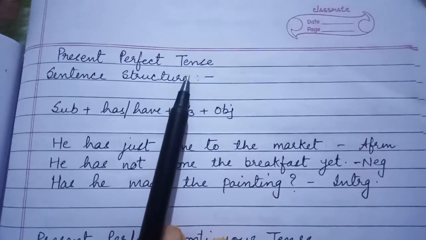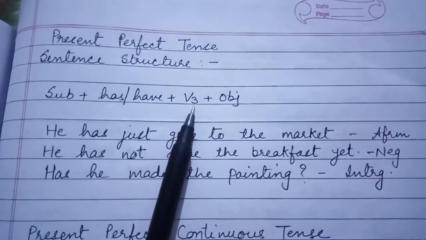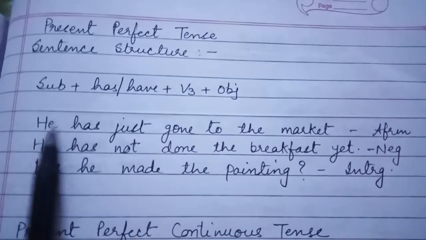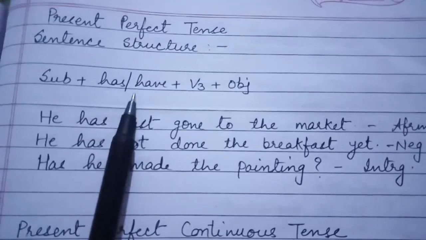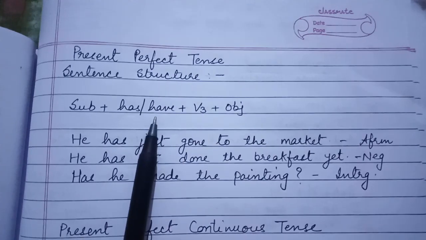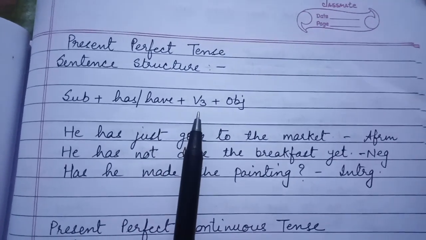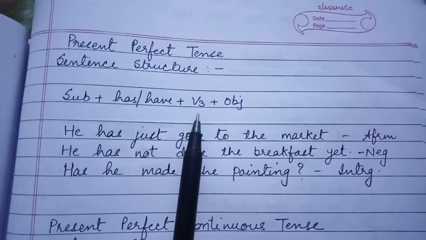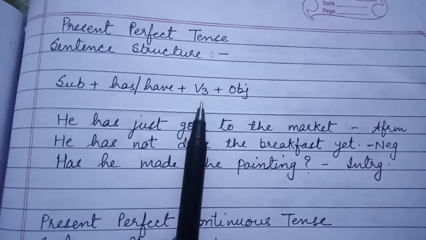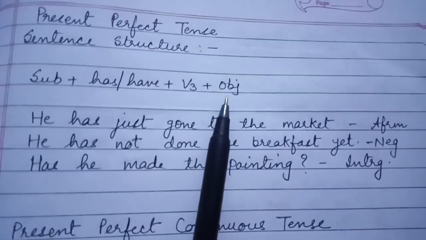For the present perfect tense, we have the sentence structure of subject, has/have, V3, object. Subject like he, has or have, which you will use according to the subject. If the subject is singular, you will use has. If the subject is plural, you use have. V3 means verb's third form. I have already told you about the concept of the 5 forms of verb. So here, in present perfect tense, we always use the verb's third form and the object.